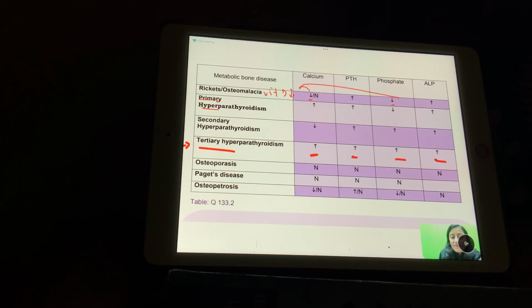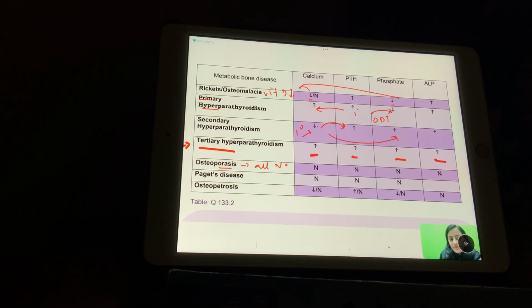Hyperparathyroidism primary. So the primary cause is the increase in parathyroid, which increases the calcium, which decreases the phosphate. It is opposite. Okay, it's opposite. Secondary में, the primary change is the decrease in calcium, which increases the parathyroid, and there is increase in phosphate. Tertiary, everything dominant, all increases.